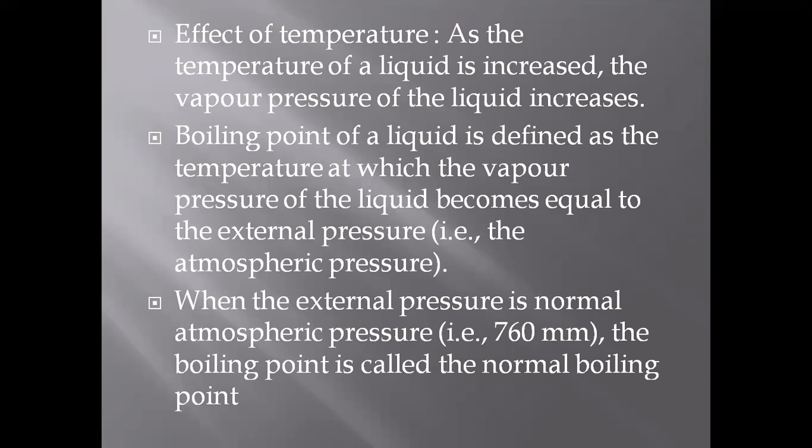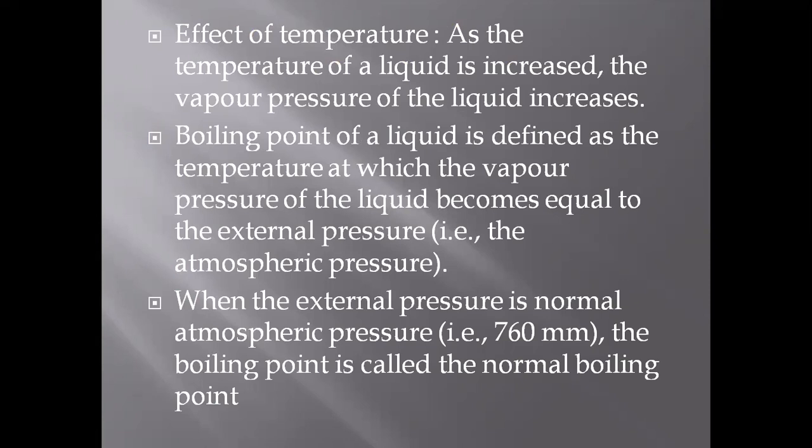So when your mother cooks food and turns on the gas stove, what happens? The whistle continuously goes up after an interval of time. Why? Because when the vapor pressure inside the cooker increases, the whistle goes up and the vapor gets out. And then it goes down, because at that time there is an equilibrium between the liquid phase and the vapor phase, and whenever you keep on increasing the temperature, the whistle will keep on going up and down to remove the excess vapor from the system, right?